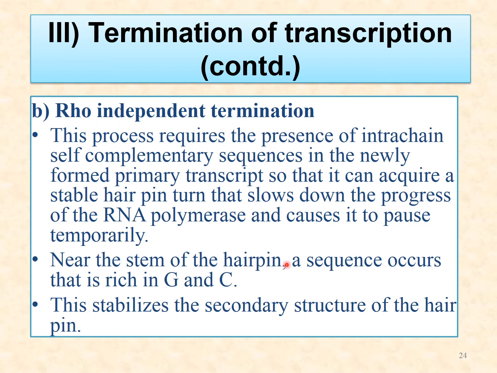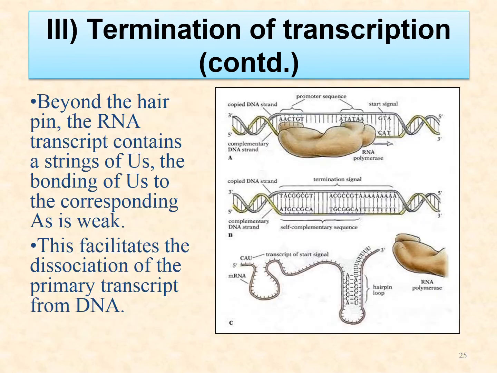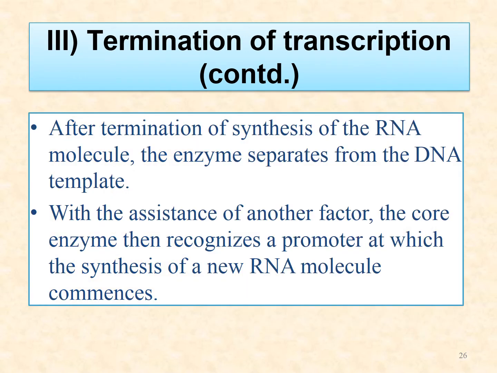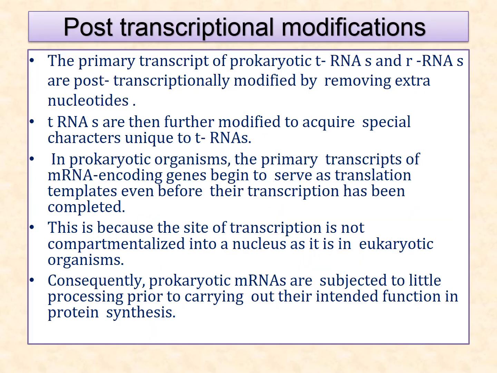In this way the termination occurs. So you can see here these are hairpin like loops where you can see only GC sequences are there. After the termination of synthesis of the RNA molecule, the enzyme separates from DNA, and another factor, the core enzyme, recognizes a promoter at which the synthesis of a new RNA molecule starts.